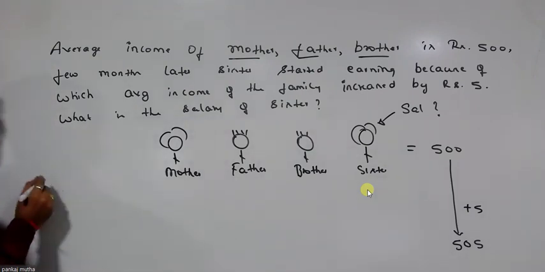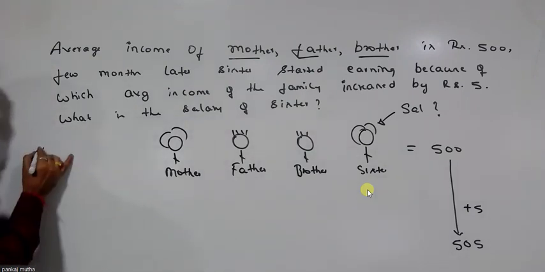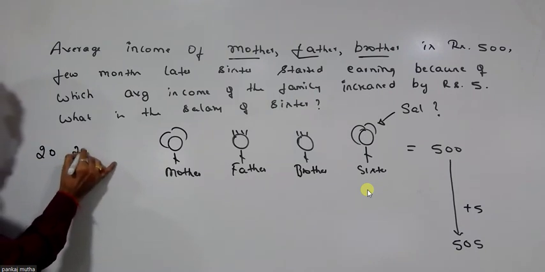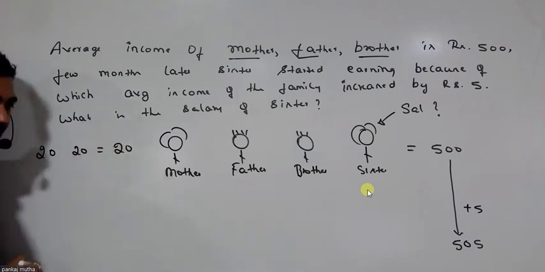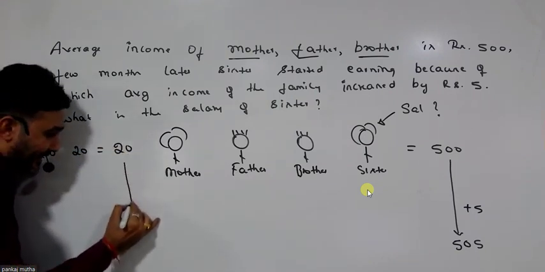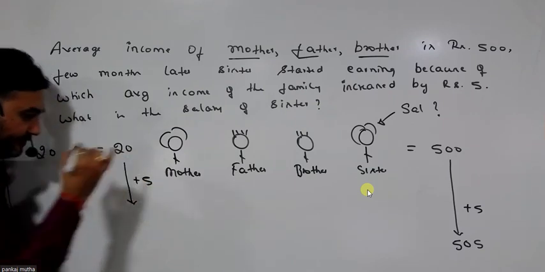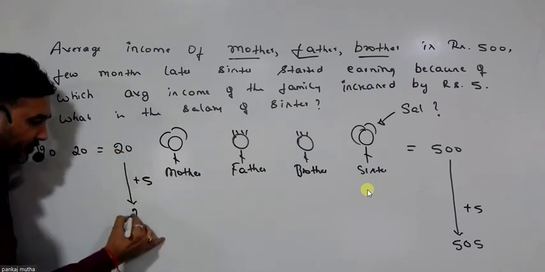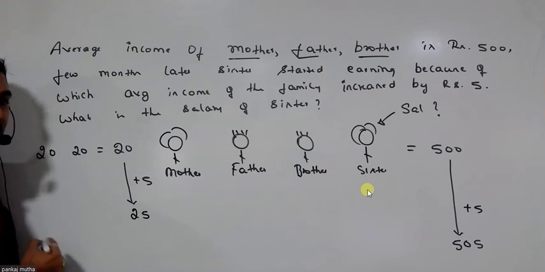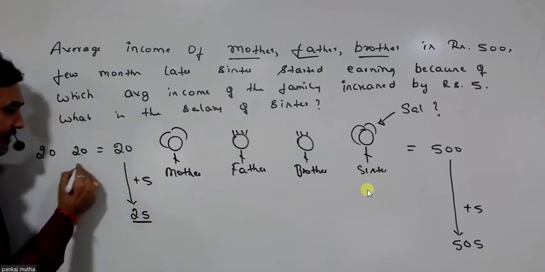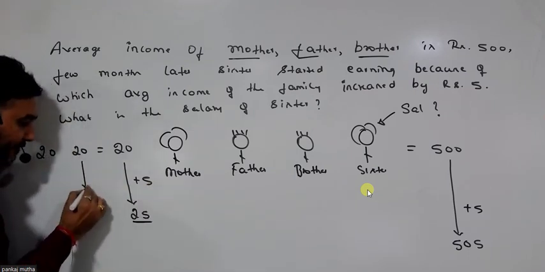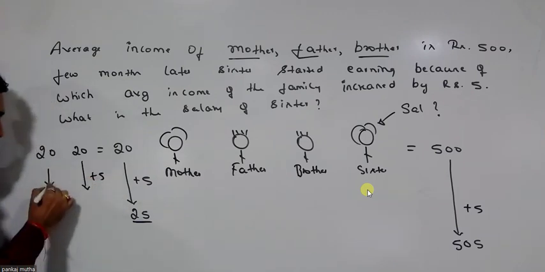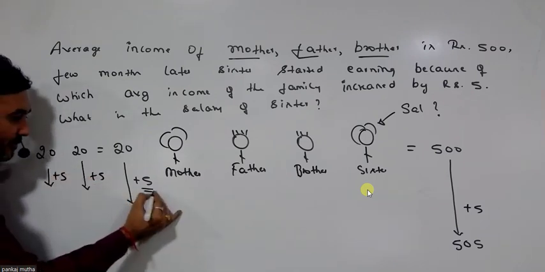Now, let's look at a few more concepts about averages. I have two numbers, 20 and 20, and the average is 20. Now, if I say the average increases by 5, which means the new average here is 25, when will the new average become 25? When I increase every element in the group by the same number.